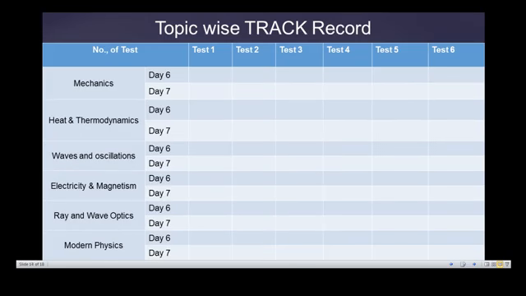And after this, I want you to track the record like this. So you can take the track like this, that is mechanics, how you are taking day 6 and day 7, and thermodynamics, whichever chapter you are comfortable with, that is your priority. But ultimately that priority, what I was telling is, take mechanics and electricity and magnetism as a first priority, which helps you to maximize your capability, because the topics you have in 11th class mechanics are all interrelated with electricity and magnetism.